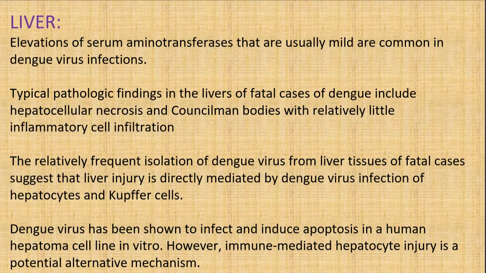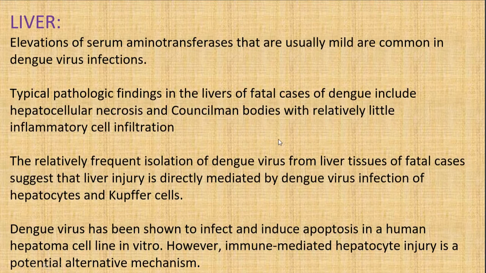The relatively frequent isolation of dengue virus from liver cells of fatal cases suggests that liver injury is directly mediated by dengue virus infection of hepatocytes and Kupffer cells. As we were saying previously, you can isolate the dengue virus from the liver tissues, and when you see that in fatal cases, it suggests that the liver injury is due to infection of hepatocytes and Kupffer cells. The dengue virus has also been shown to infect and induce apoptosis in a human hepatoma cell line in vitro.